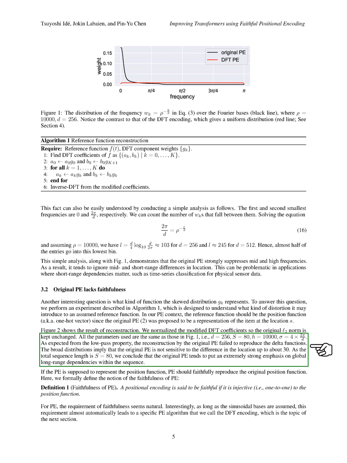The reconstruction results showed that the original PE failed to accurately reproduce the reference function, indicating a lack of sensitivity to differences in location up to a certain range within the sequence. To address the faithfulness issue, a new positional encoding method called DFT encoding is proposed. By leveraging DFT representation as a smooth surrogate for the one-hot function, the DFT encoding ensures faithfulness by providing an accurate vector representation of the one-hot function. The DFT encoding is proven to be faithful due to the properties of DFT and the existence of an inverse transformation.